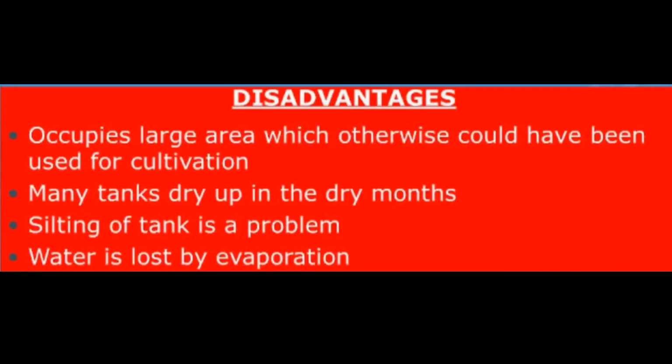Disadvantages of tank irrigation. It covers a large area of cultivable land. When the monsoon fails, the tanks go dry. The lifting of water from the tanks and bringing it to the fields is a strenuous and costly task. Much water is evaporated from the large expanse of shallow water.